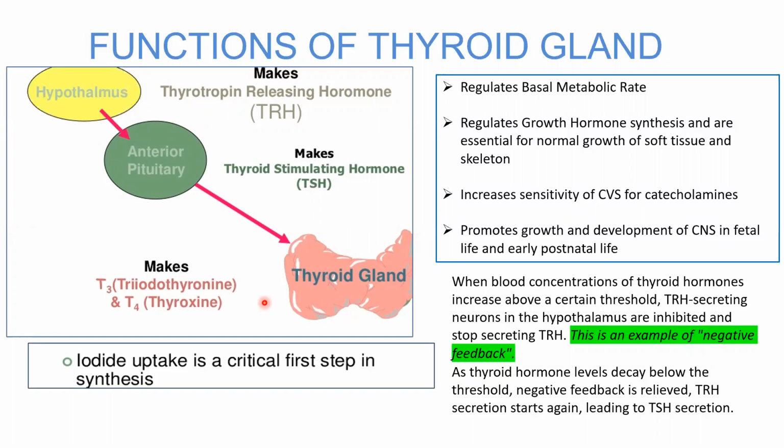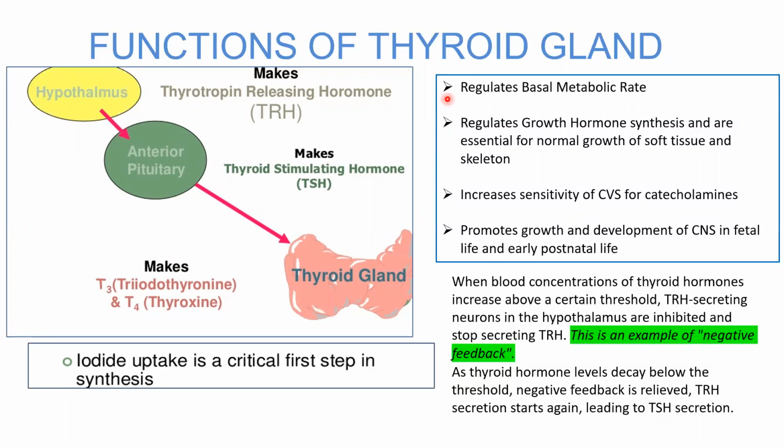But if the thyroid secretions fall below a normal level, this negative feedback will be relieved. Now the hypothalamus will be stimulated to secrete more releasing hormones and more stimulating hormones, and that will cause the stimulation of the thyroid gland. So that is an example of negative feedback.